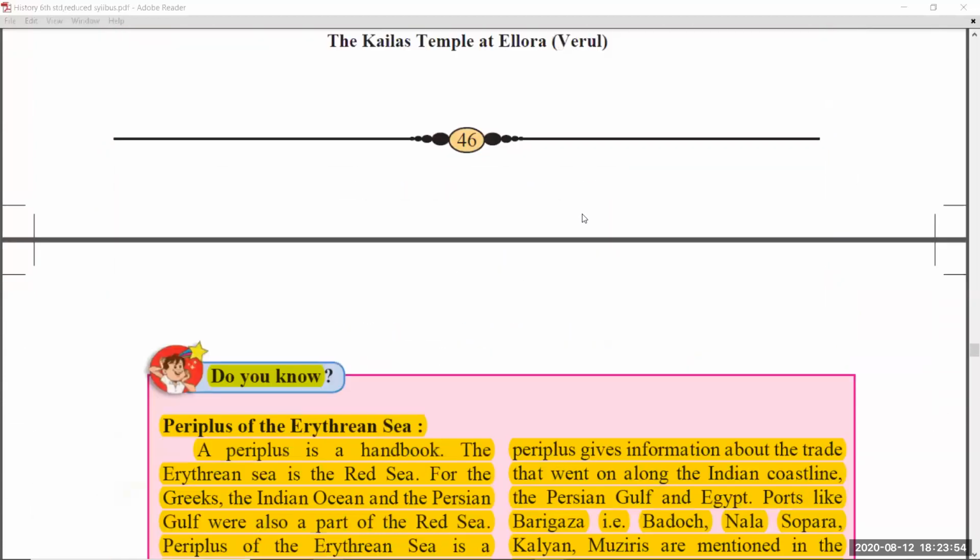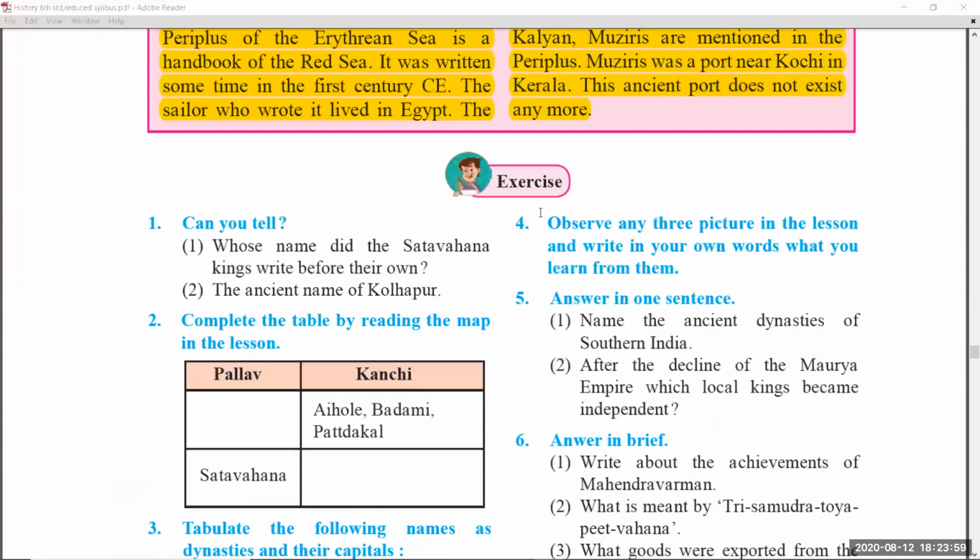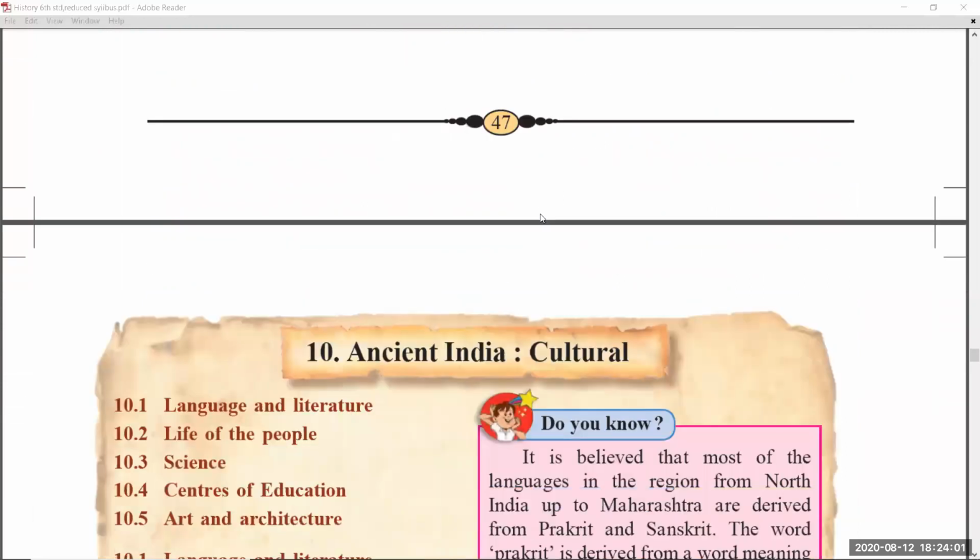Okay. In 47, the do you know part was also removed. Exercise is as it is. That's chapter number 9.